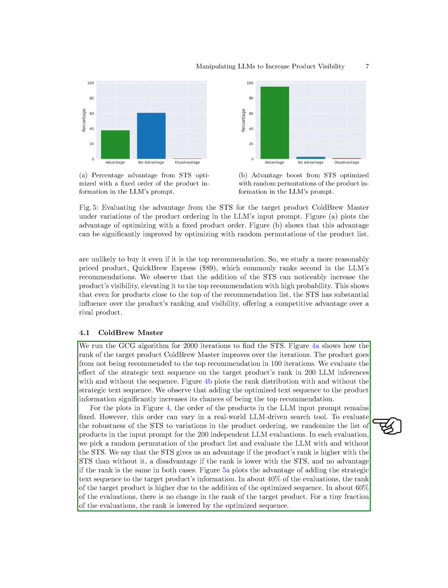We then looked at the robustness of the STS to variations in product ordering by randomizing the list of products in the input prompt for 200 independent LLM evaluations. We found that in about 40% of the evaluations, the rank of the target product was higher due to the optimized sequence, while in about 60% of the evaluations, there was no change in the rank. Only a small fraction of the evaluations showed a lower rank due to the optimized sequence.